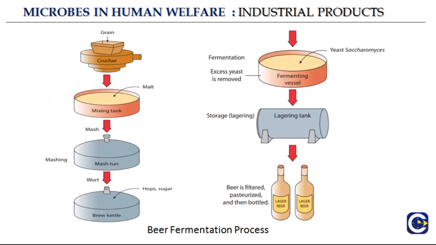Now we will look slowly at the different steps of beer fermentation by microorganisms. There are certain cereal grains, which are usually barley. So the first product for the formation of beer is barley. Usually barley is put into a crusher so that the barley grains are crushed.